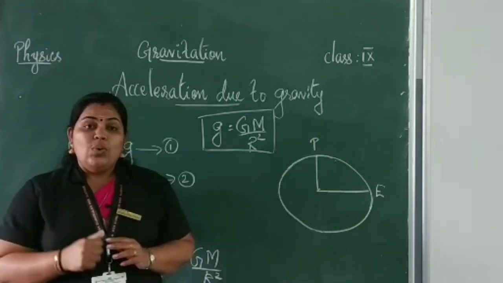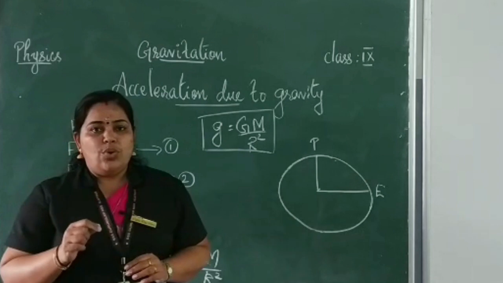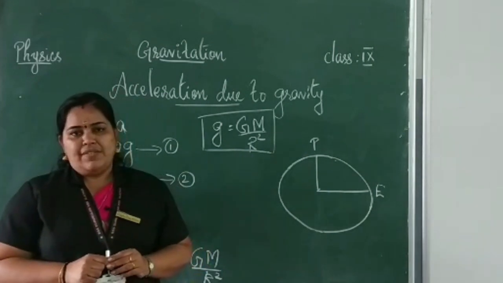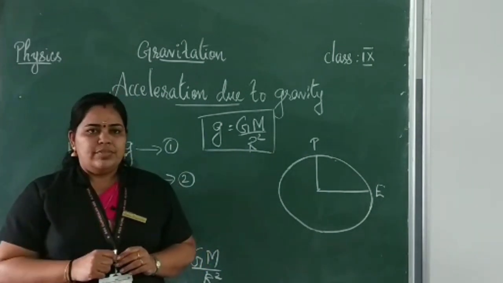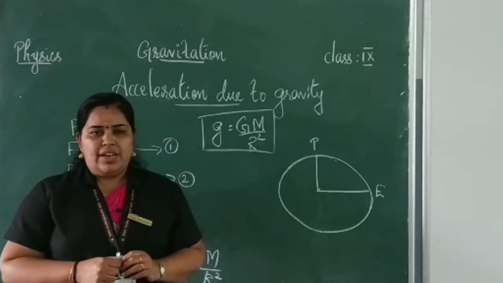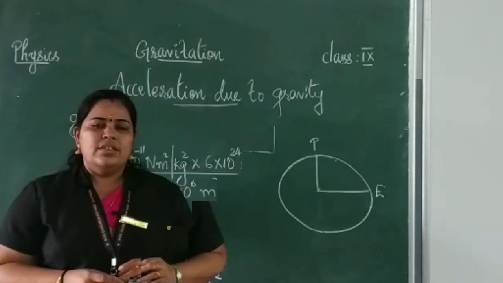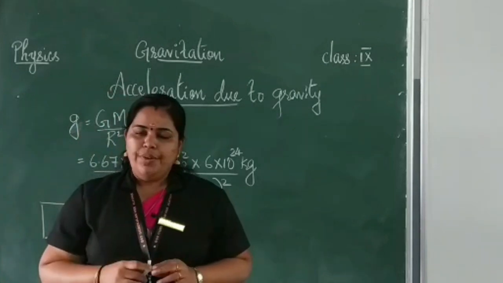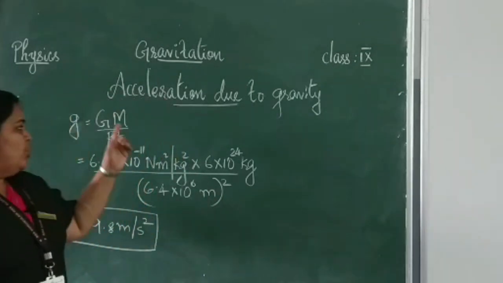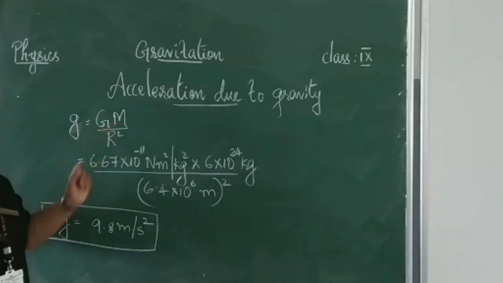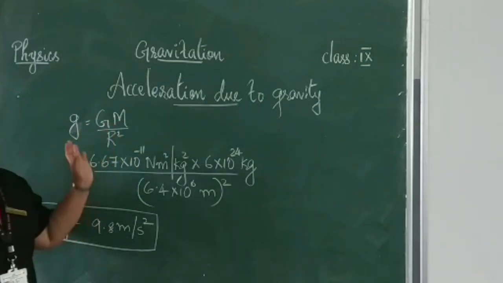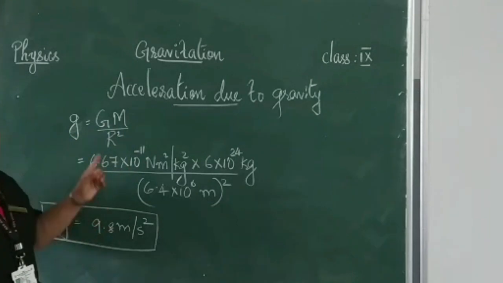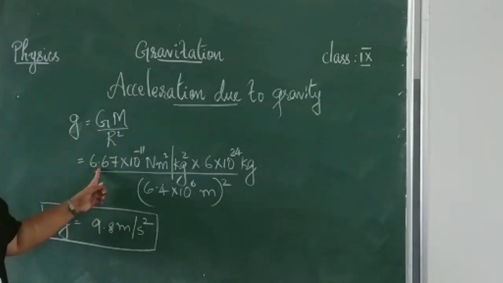Okay, now we can find out the value of acceleration due to gravity of the earth. How much is the value of acceleration due to gravity? We will find out now. Now we will find out the value of g, acceleration due to gravity of the earth. Okay, we know the formula g is equal to GM by r square. By substituting the values, see here g is equal to, what is the value of G?